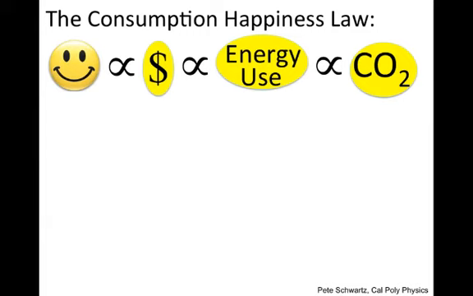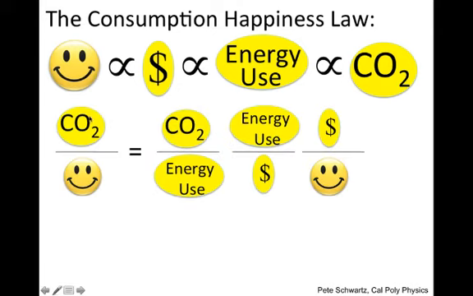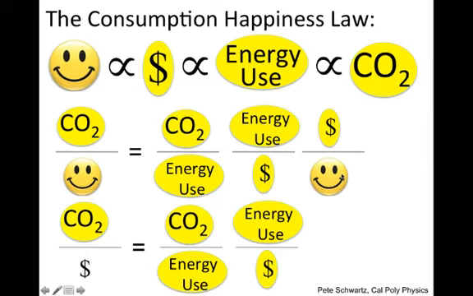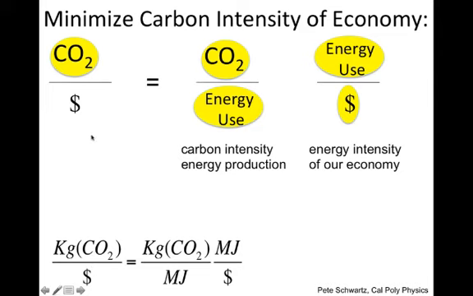But it's not really energy we want, it's really happiness. So what we want is really a carbon intensity of our happiness. But then the economists say, we're uncomfortable, we cannot measure happiness. So we try to minimize the carbon intensity of our economy. And so what we want to do is minimize the kilograms of carbon dioxide per dollar produced in an economy.